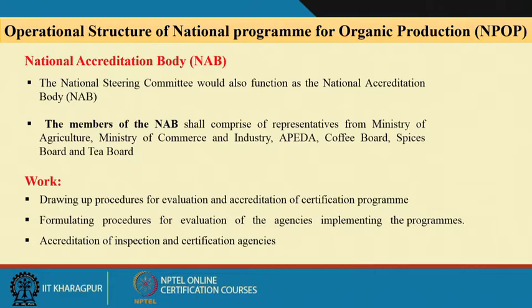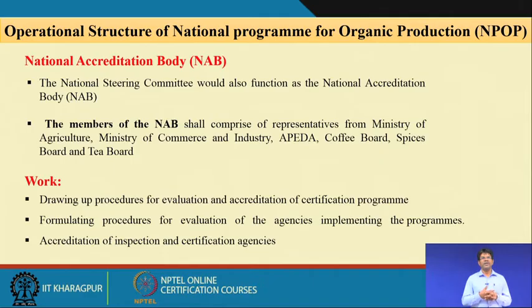And the National Accreditation Body: the National Steering Committee also functions as the National Accreditation Body. The members of the NAB shall comprise representatives from the Ministry of Agriculture, Ministry of Commerce and Industry, APEDA, Coffee Board, Spices Board and Tea Board. So, they are the members of the NAB.